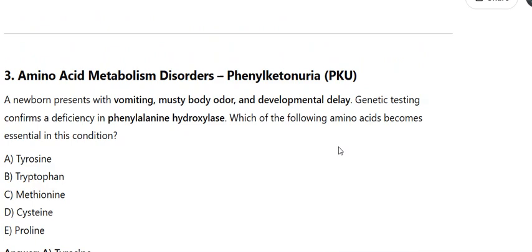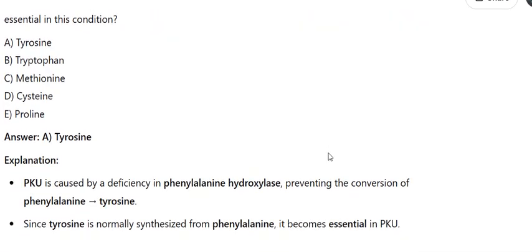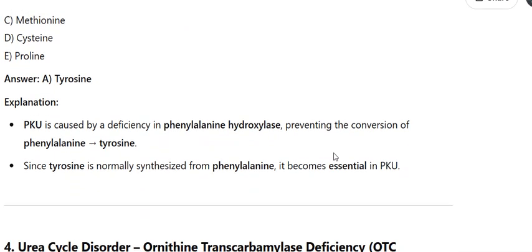Cysteine. E. Proline. Answer: Tyrosine. Explanation: PKU is caused by a deficiency in phenylalanine hydroxylase, preventing the conversion of phenylalanine to tyrosine. Since tyrosine is normally synthesized from phenylalanine, it becomes essential in PKU.